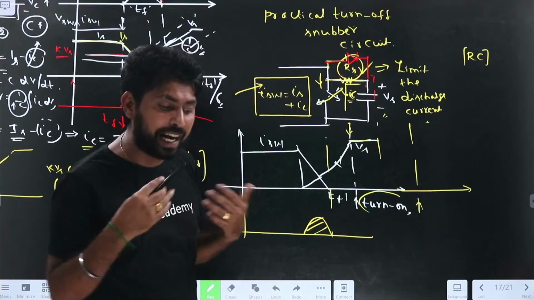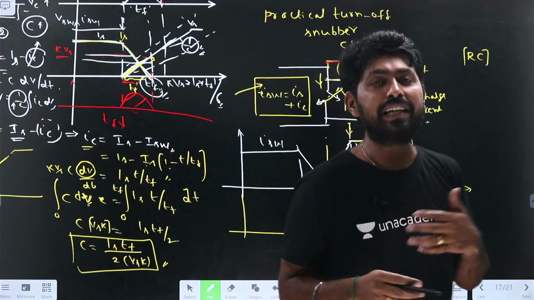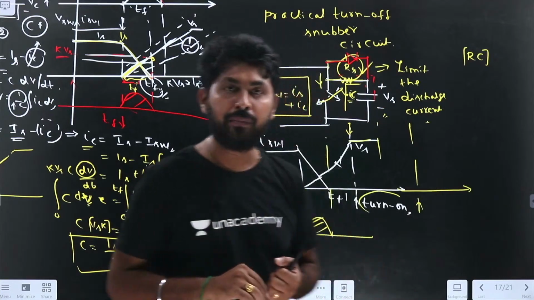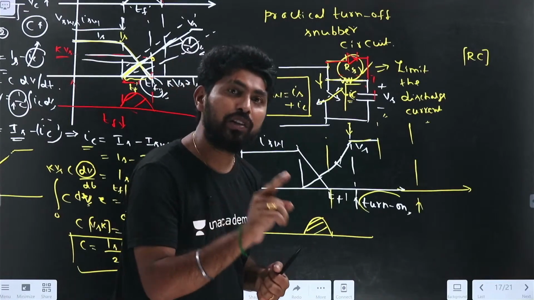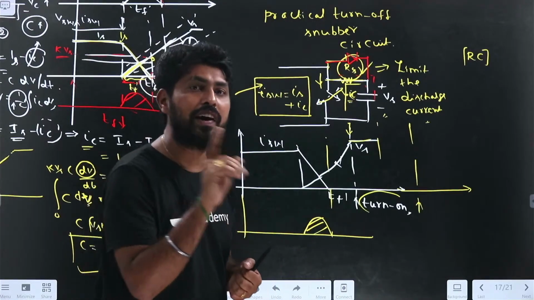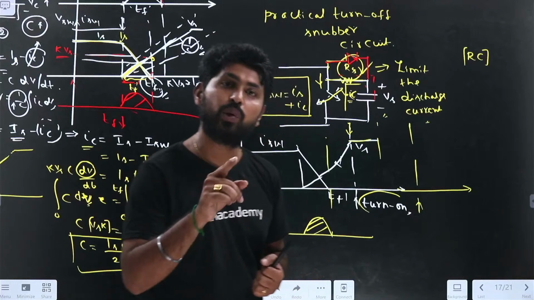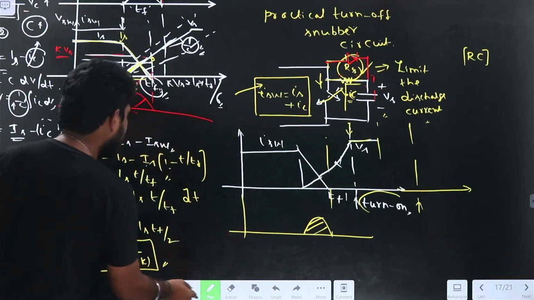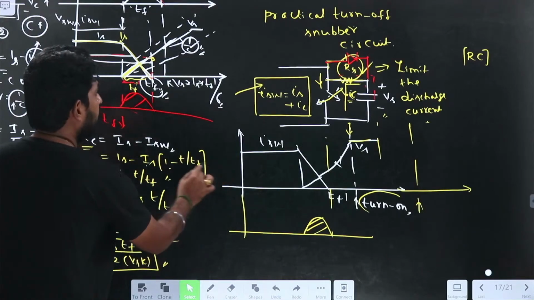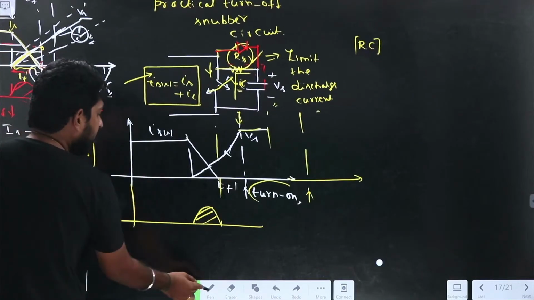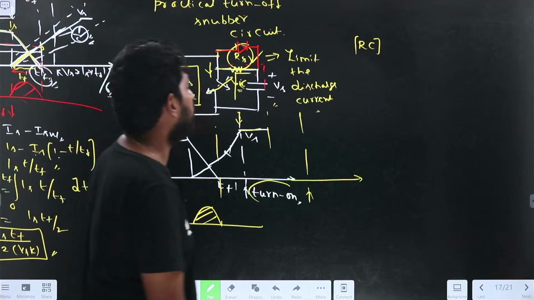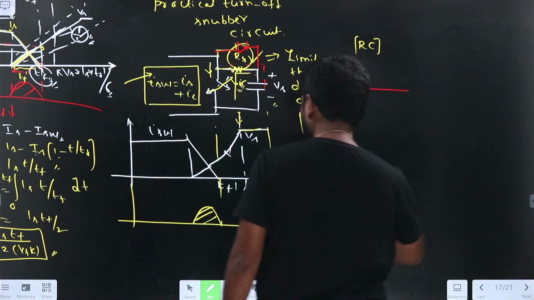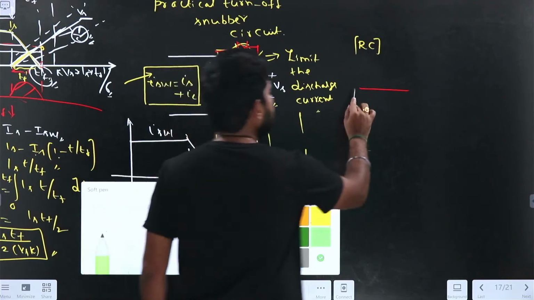During charging it doesn't require the R value, so we need to take off that R value during charging, and we need the R value during the discharging current, so that during the discharging time it limits the current. Now if I draw the total turn off snubber circuit with the SCR, let me draw with a different color. With the SCR, how would it look?